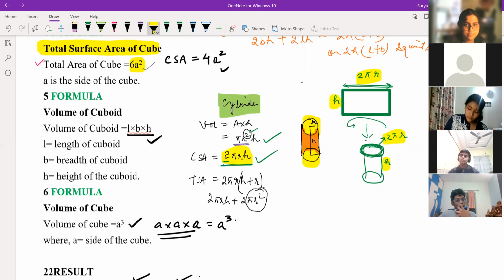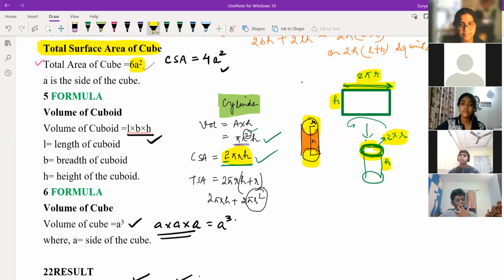Yes, sir. So this is the plane of paper, and this upper part is nothing but part of the circle. The perimeter of the circle is 2 pi r, and this height becomes the same height of this rectangle. So just multiplying here, 2 pi r into h. Okay.